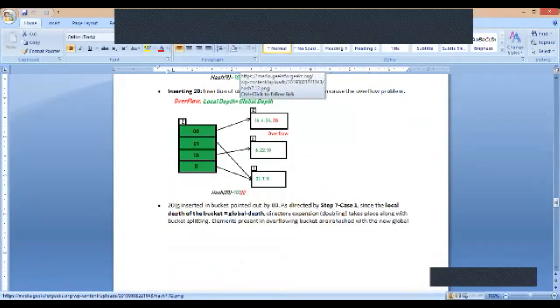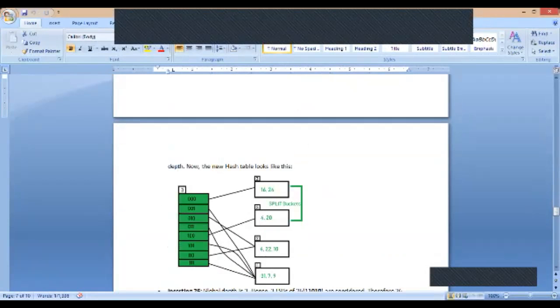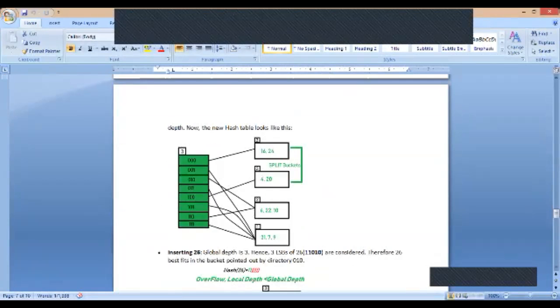Once 20 becomes an overflow, comparing the last 2 bits is no longer enough for me. So I'll split the bucket and make my directories start comparing the last 3 bits. Same thing if I go on inserting. Suppose again this bucket B0 is filled with 3 elements, and the 4th element, when I do hashing, again comes to bucket B0.